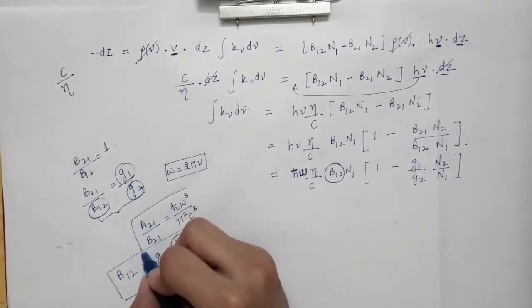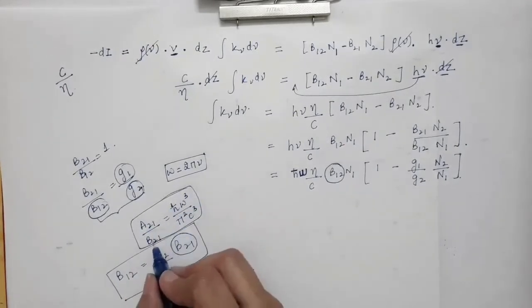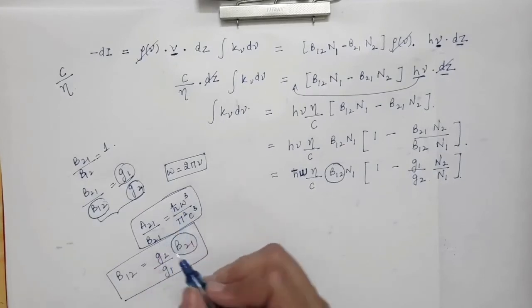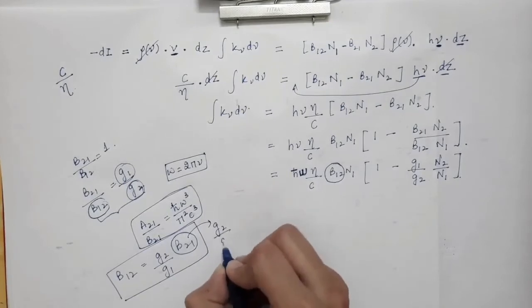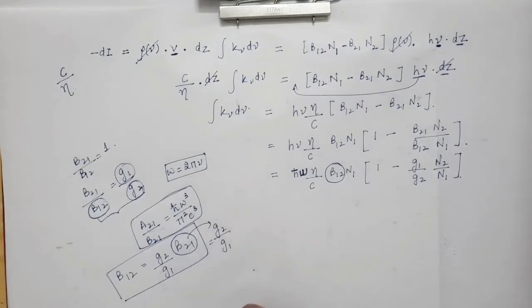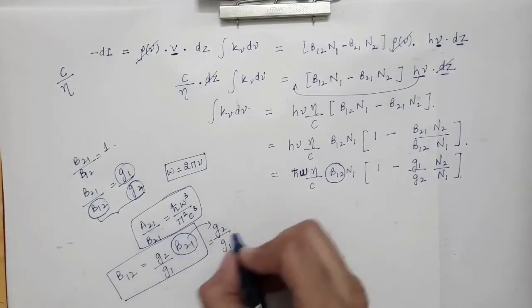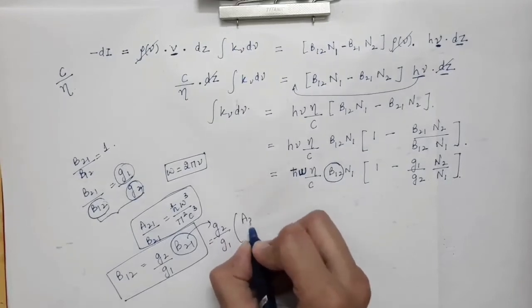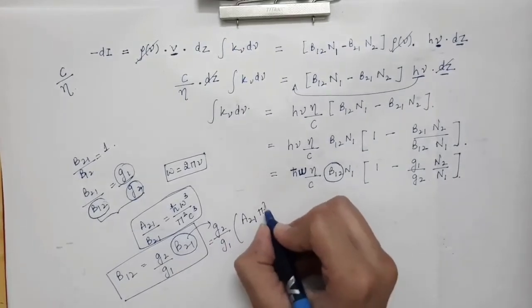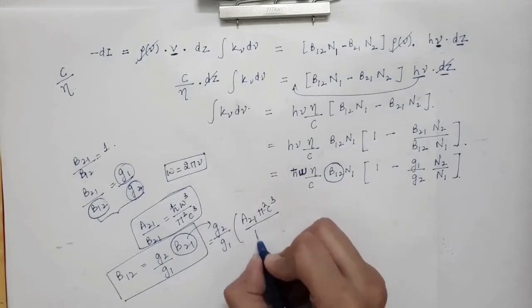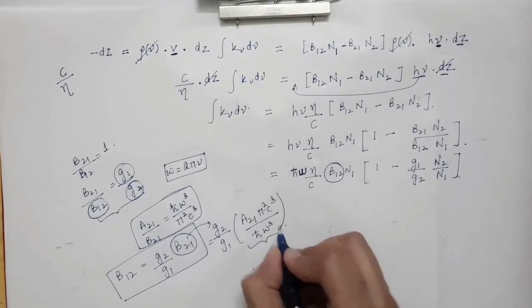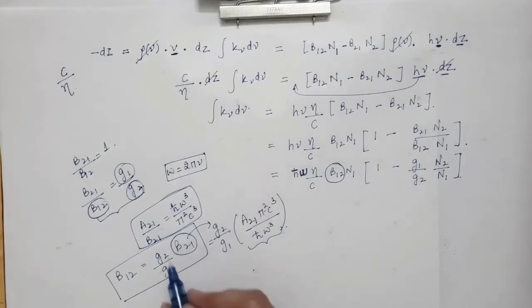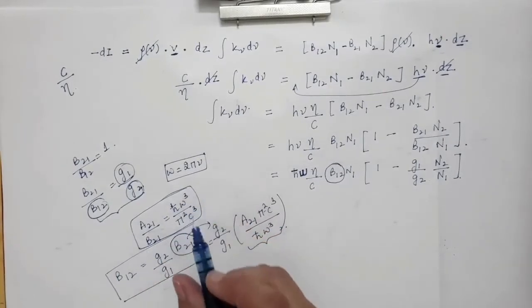B21 can be written from here: B21 will be A21 into pi square c cube divided by h cut omega cube. This is the expression of B21 which we have solved from this equation.